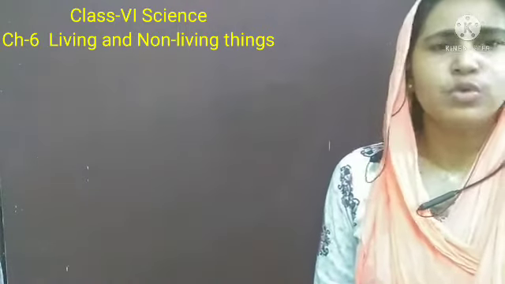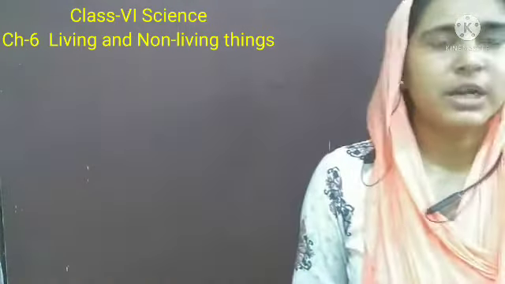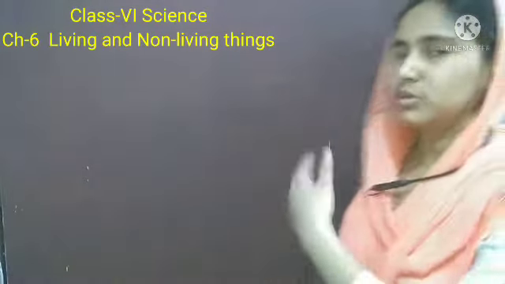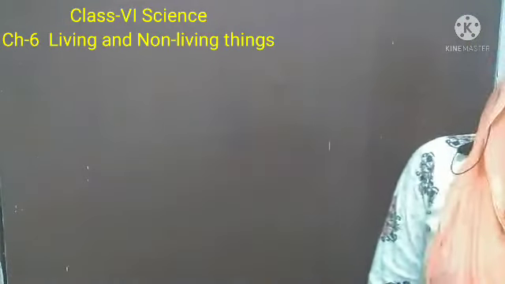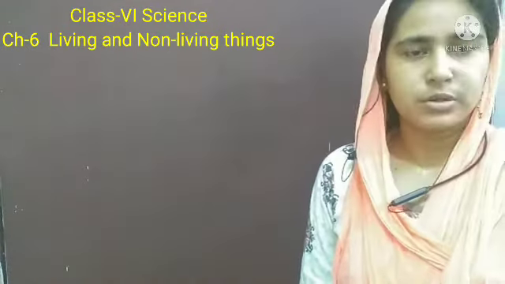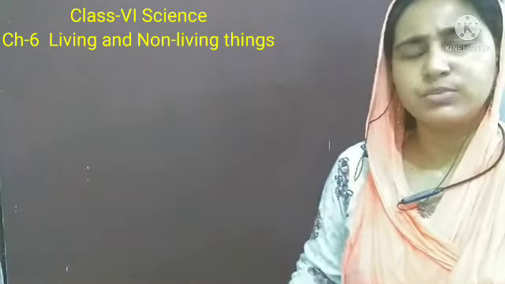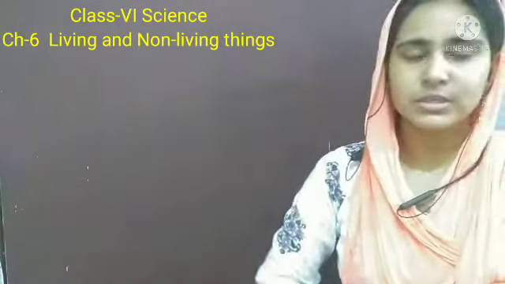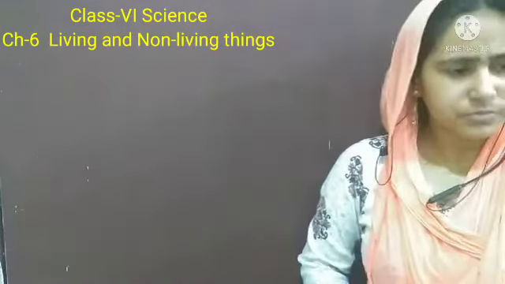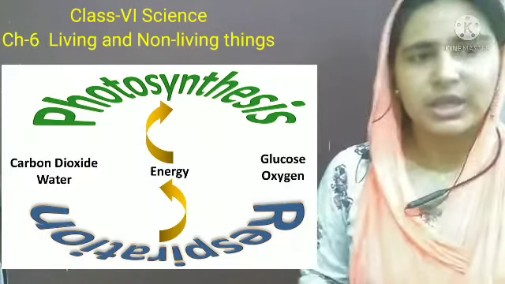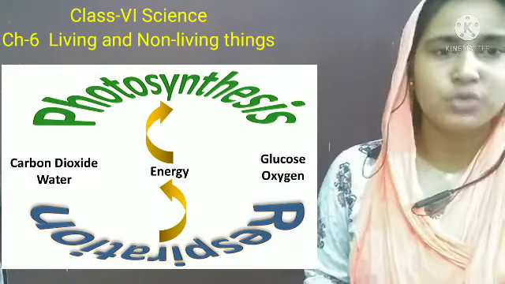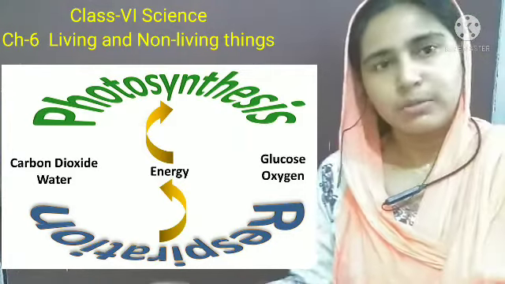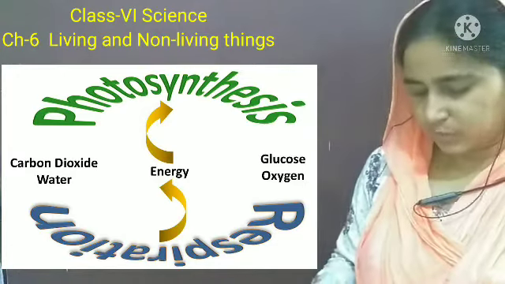Okay, so they don't have to keep releasing the oxygen in the atmosphere, because they also need oxygen. In the process of photosynthesis they release oxygen, so they immediately utilize this oxygen in the process of respiration. And by respiration they release carbon dioxide, which they also take in for photosynthesis. So plants do not release oxygen and carbon dioxide because they utilize both the gases in both the processes of photosynthesis and respiration. Okay, clear?